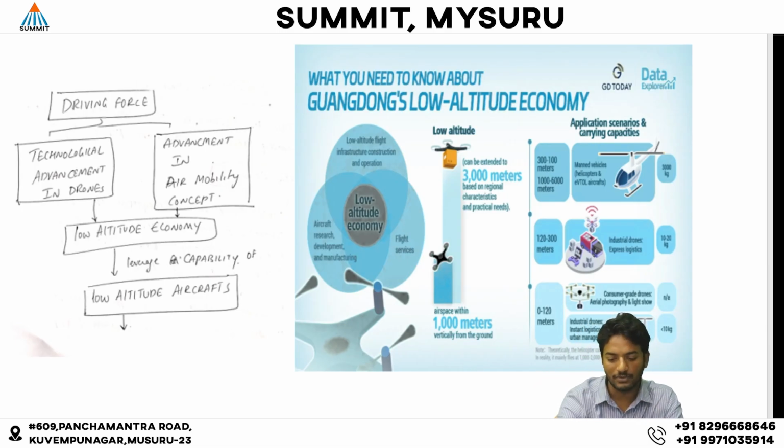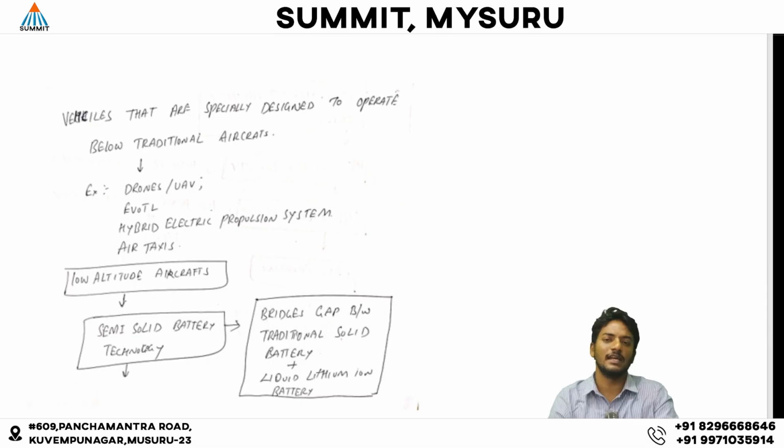Now we will discuss what low altitude aircraft are. Low altitude aircraft are vehicles specially designed to operate below the height of traditional aircraft. We know that traditional aircraft operate at a height of 30,000 feet and above, whereas these are designed to operate below that. Examples include unmanned aerial vehicles, drones, electric vertical takeoff and landing, hybrid electric propulsion systems, and air taxis.